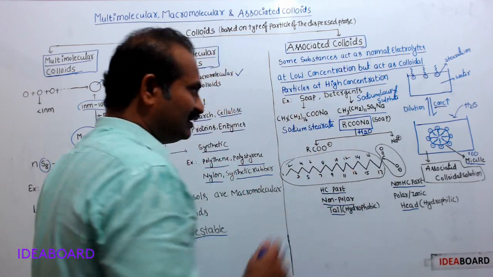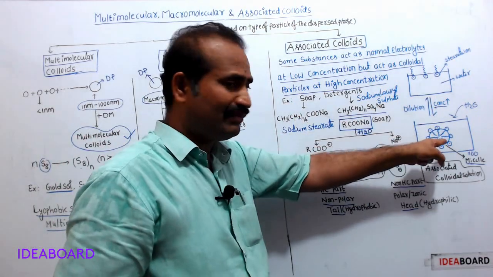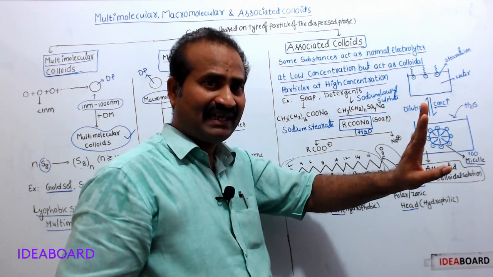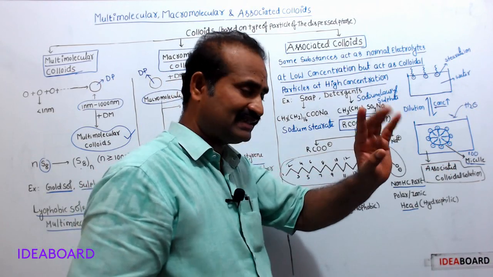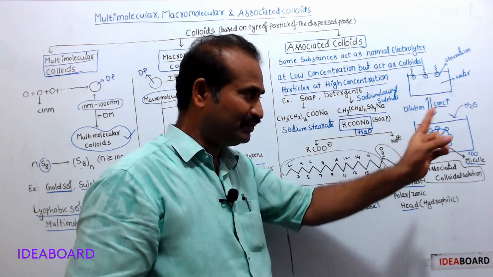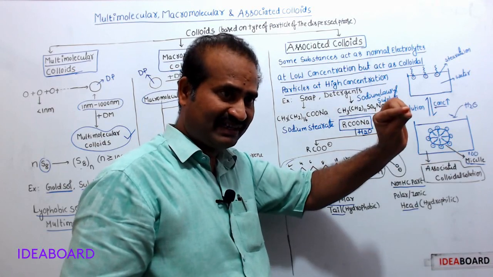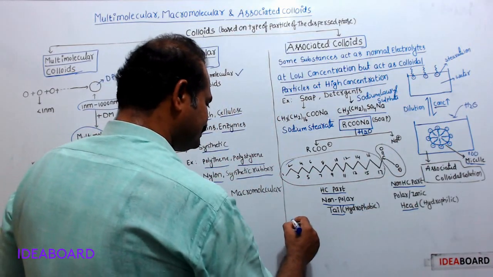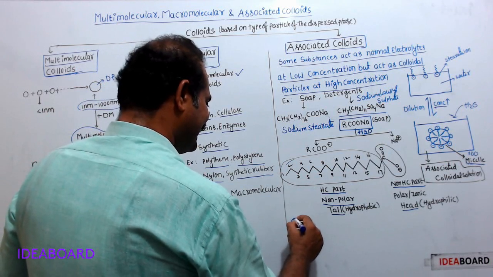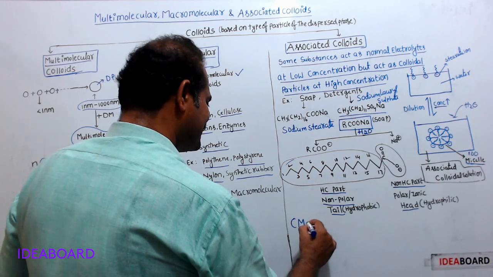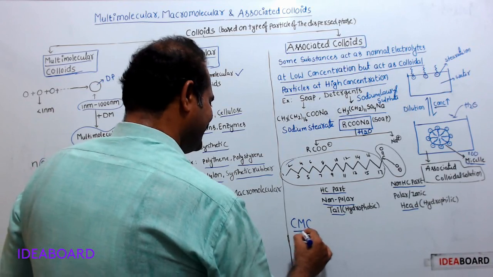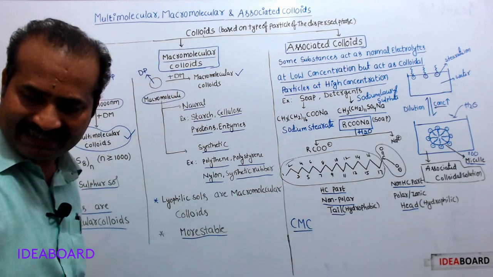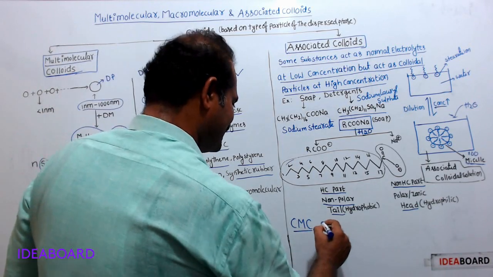Now this micelle formation only takes place under certain conditions. A definite temperature should be there for the formation of micelle, and a definite concentration should be there. We will see here, critical micelle concentration, CMC.